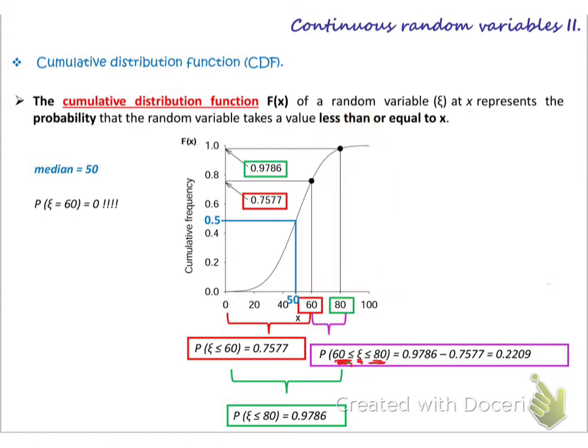So the probability of this case will be the probability up to 80, the big one, minus the probability up to 60. So the probability up to 80, which was 0.9786, minus the probability up to 60, which was 0.7577. So this is the probability. The probability less than 80, as we said, will be all this area. I hope this is clear.